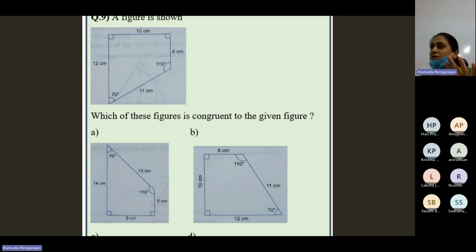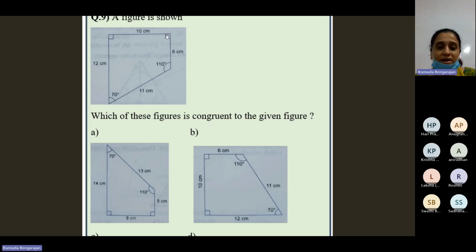So when you place one quadrilateral over the other, they will definitely coincide because we just checked everything. All the sides are equal, and the sides are also placed between the same two angles in both quadrilaterals. If 10 centimeters is between 90 degrees in one, it is the same in the other. You understood what I compared? I'm not able to annotate because I've zoomed in. 12 is between 90 and 70. Here also 12 is between 90 and 70. 11 is between 70 and 110. Here also 11 is between 70 and 110.